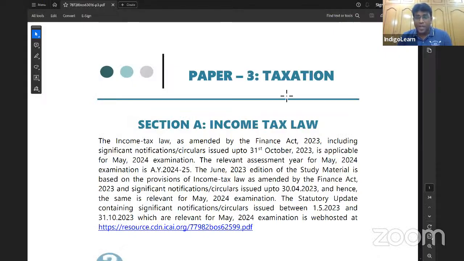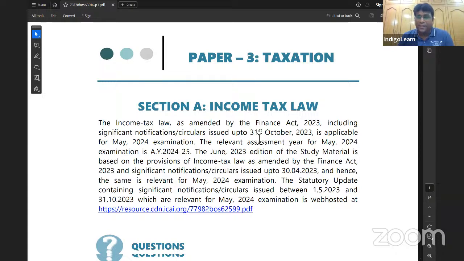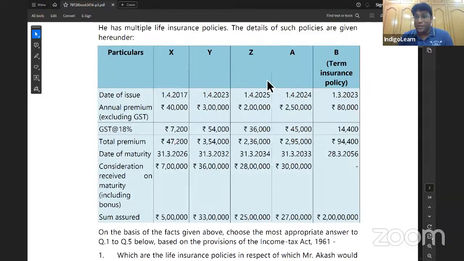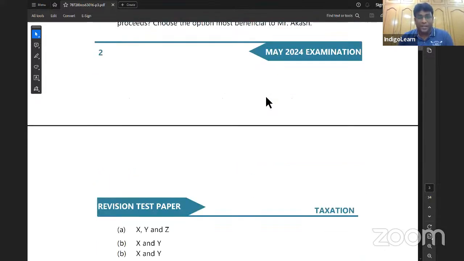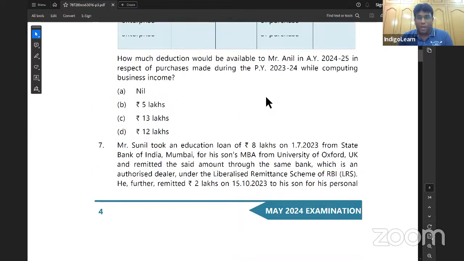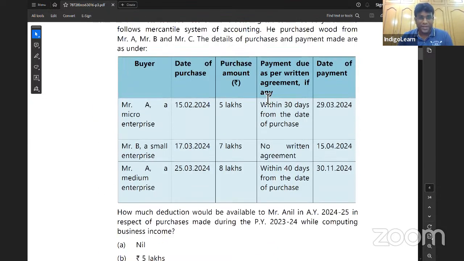I'm sure the screen is visible for all of you. So paper 3 is taxation, my dear friends. In that 3A is income tax law. That part we have already discussed. And some interesting questions we have discussed, especially with respect to life insurance policy, term insurance policy, and all. Some good discussion we had in the first bit. And after that, we discussed some problem solving based questions.